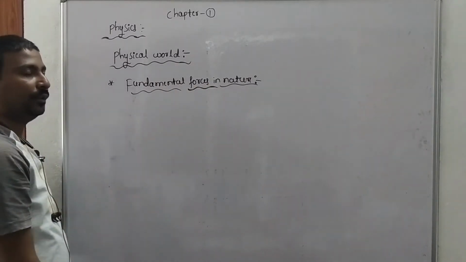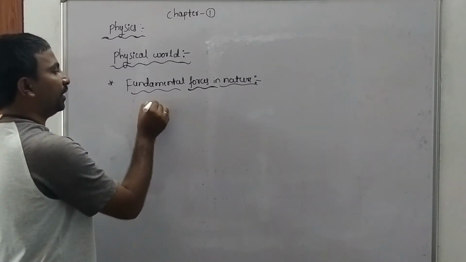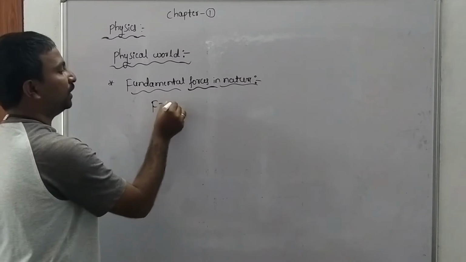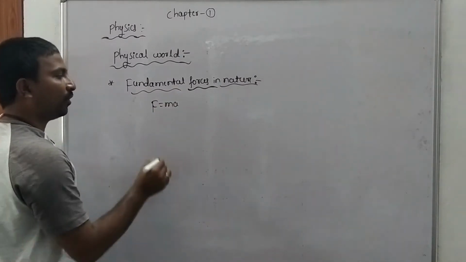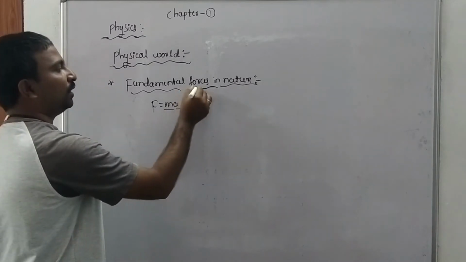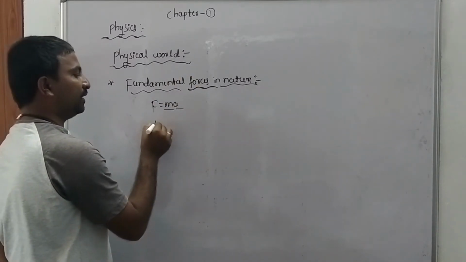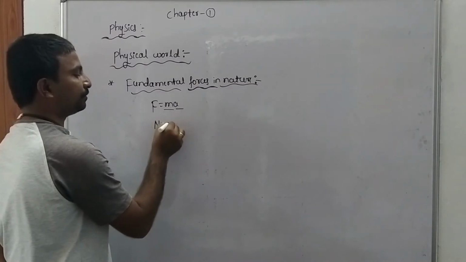According to Newton's second law of motion, F is equal to ma. It is the product of mass and acceleration of the body, and that is called force. The SI unit of force is Newton.